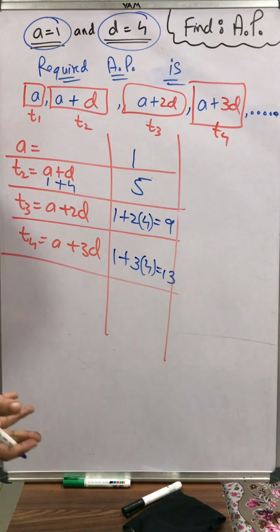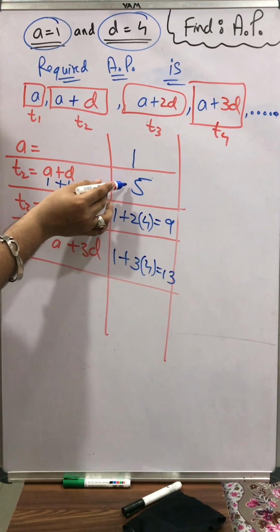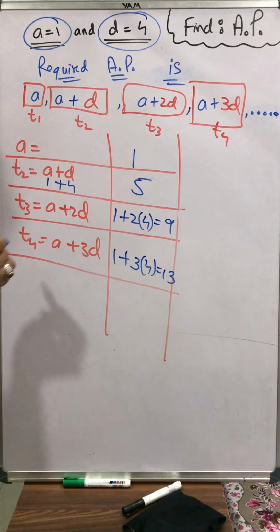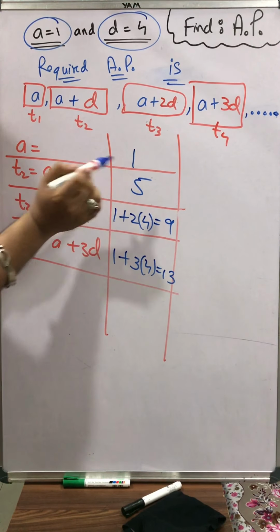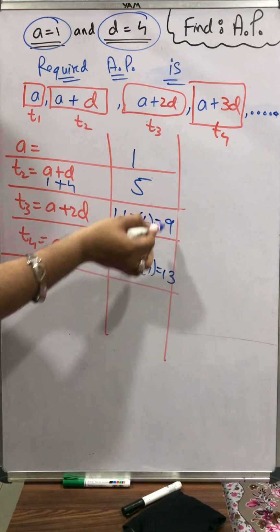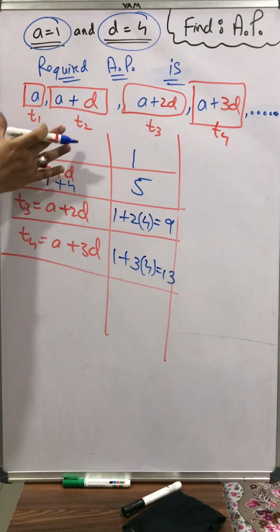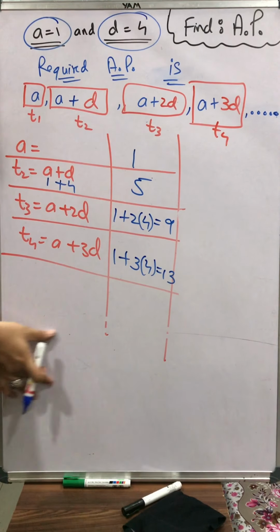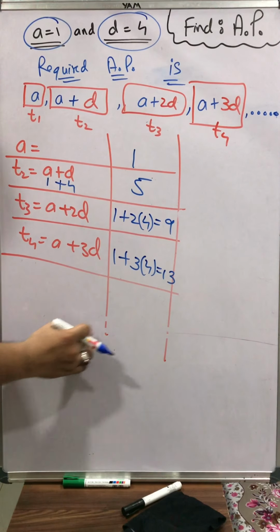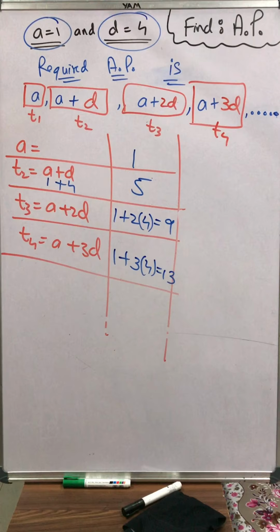Like this also we can do: first term is a, second term we found out it is 5, right? How did we find the second term? By adding 4 to it. 1 plus 4 is 5, 5 plus 4 is 9, 9 plus 4 is 13. Like this also we can write, but we have to write these steps also on the left hand side. So this is our required AP. You should write horizontally. That required AP is 1, 5, 9, 13. Okay students, that's it for this lecture. Thank you.